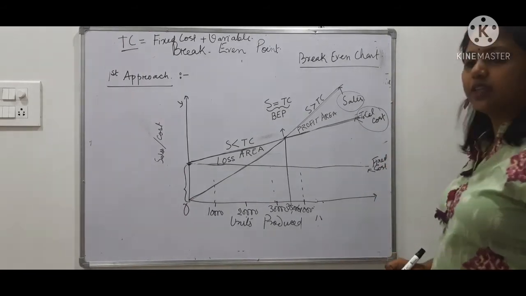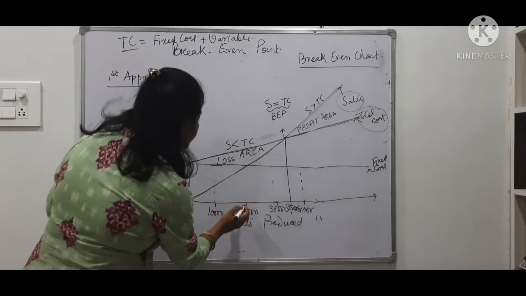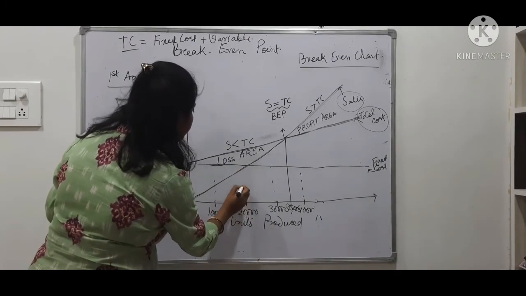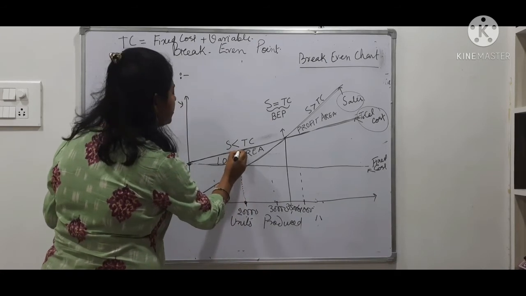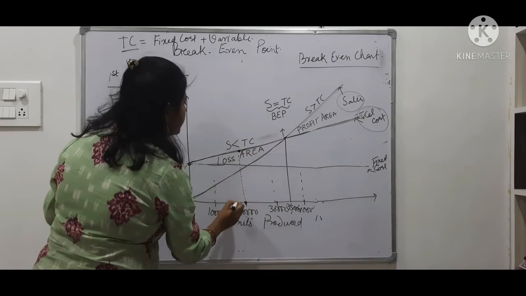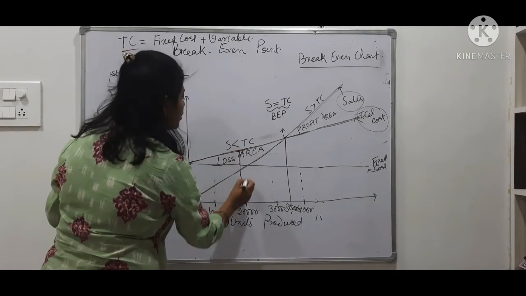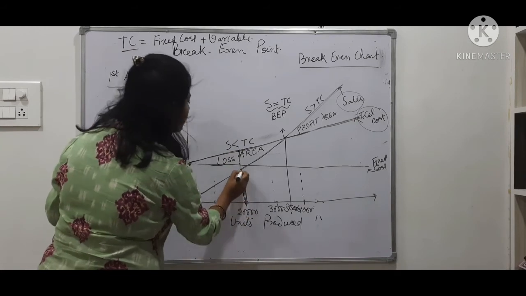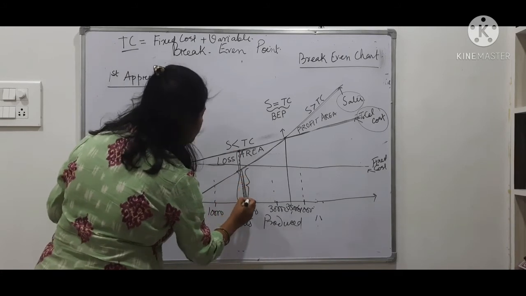Now you see what is happening here. If you are producing this many units, if you go up like this, you are touching this line. That means your total cost is this, whereas your total sales is this. So cost is higher than your revenue, meaning sales.